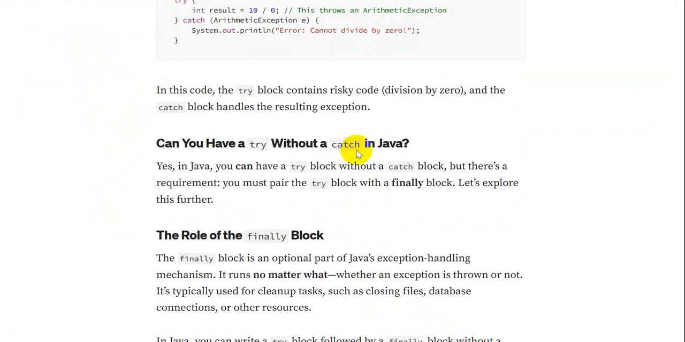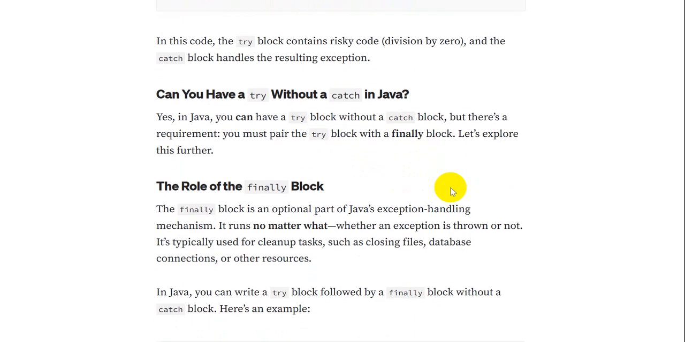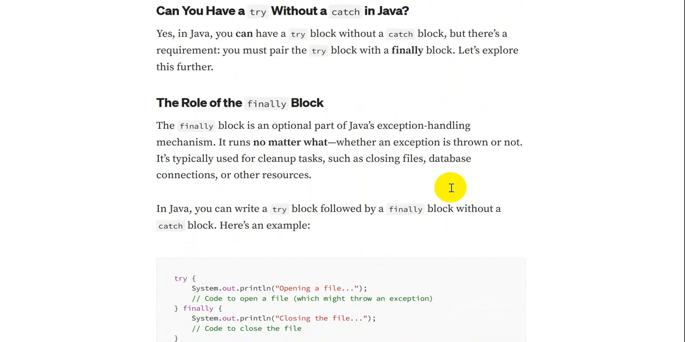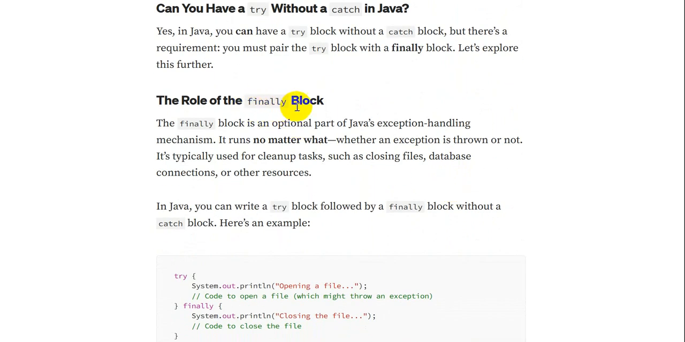Yes, we can. You can have a try block without a catch block, but there is a requirement: you must pair the try block with the finally block. So what about the finally? What is the finally block? The question may come, what is the role of the finally block?